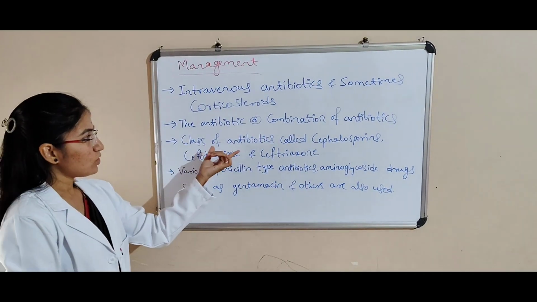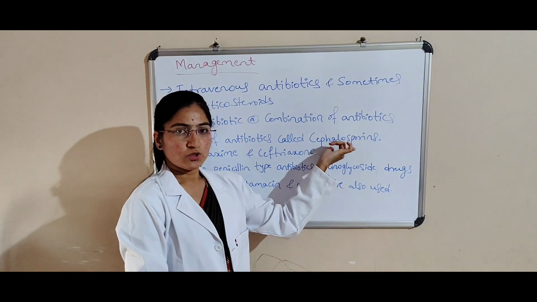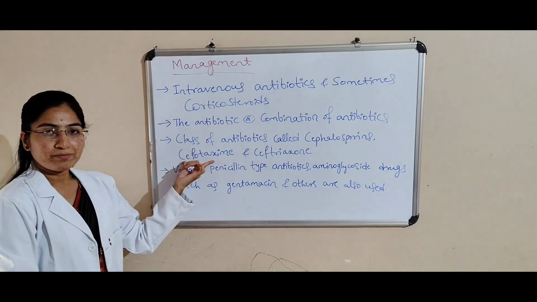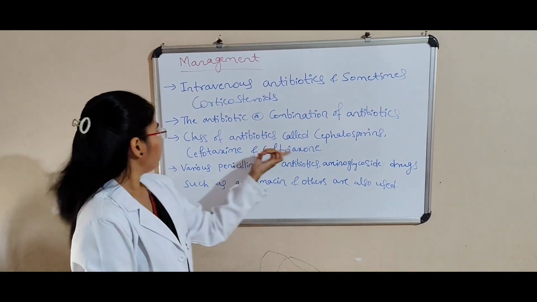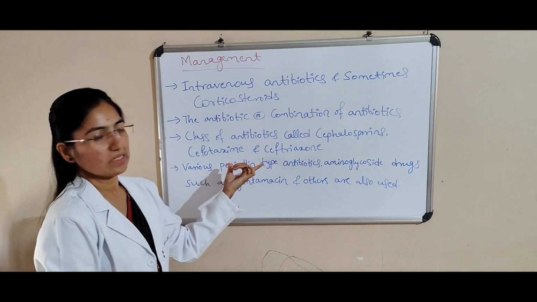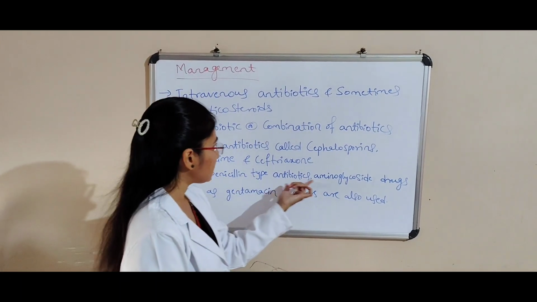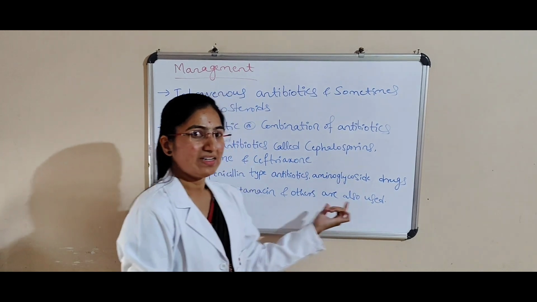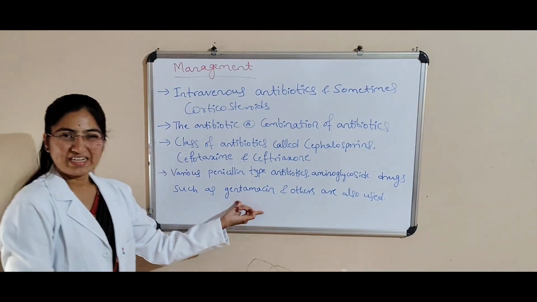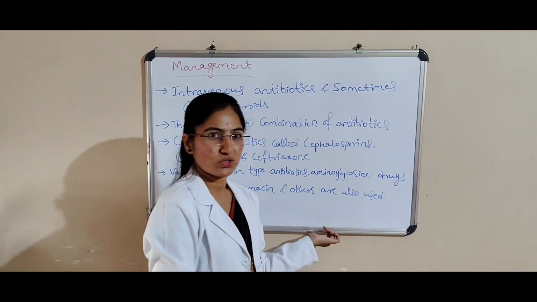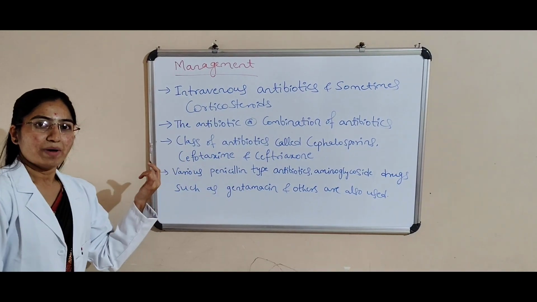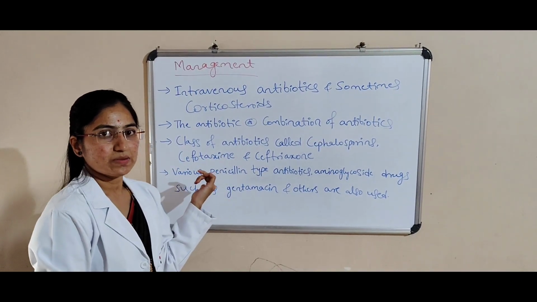And then a class of antibiotics called cephalosporins, such as cefotaxime and ceftriaxone. These are the classes of antibiotics. And then various penicillin-type antibiotics, and aminoglycoside drugs such as gentamicin and others are also used. This is all about the management for meningitis.